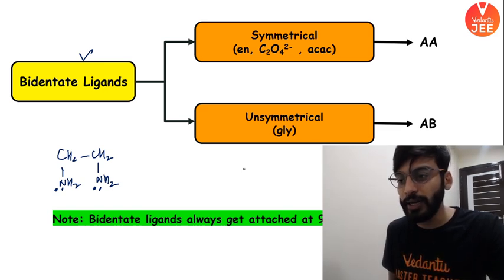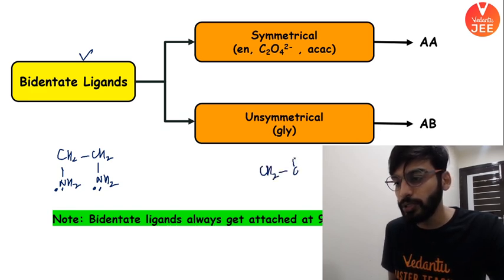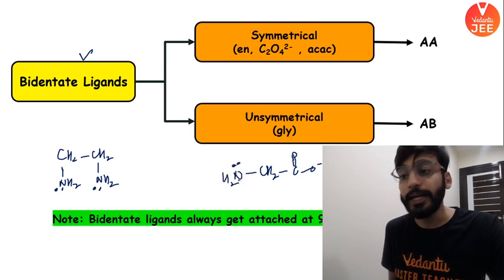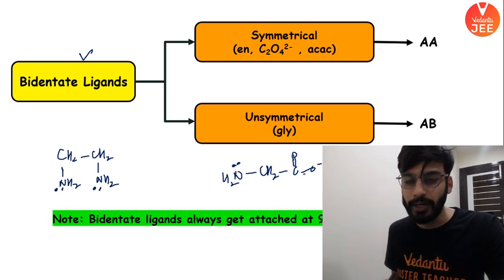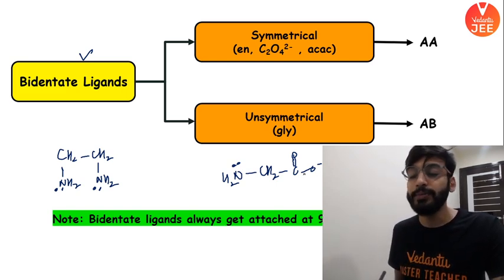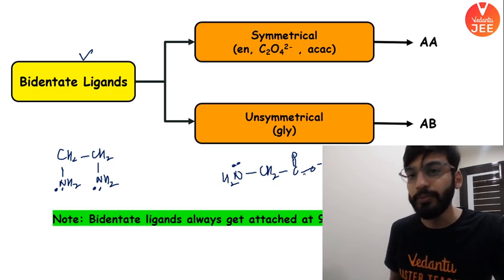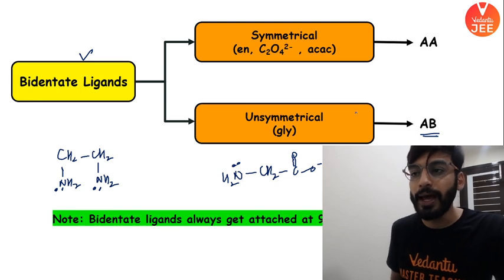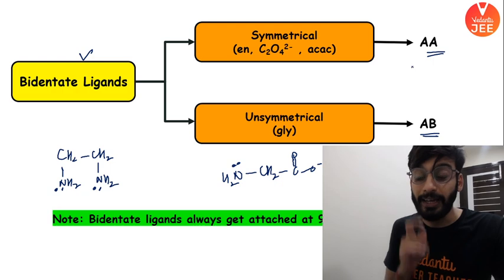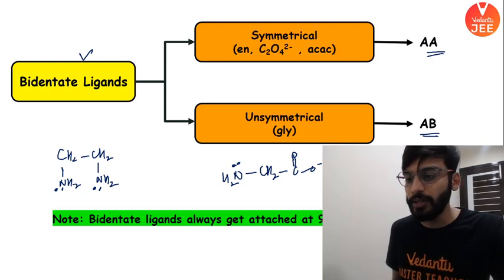But if I talk about glycine, right? Glycine or glycinato, what happens in this? Check this out. CH2, C double bond O minus, NH2. Here nitrogen is the donor atom and oxygen is the donor atom. There are two different donor atoms. So you will call it unsymmetrical, right? Bidentate ligand. So I'm representing unsymmetrical by AB and symmetrical by AA. I hope the point is clear. सबको समझ आया.